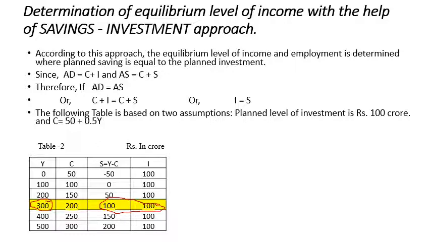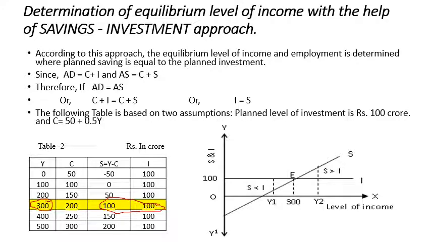Now if we plot it in a diagram, you will find the savings curve starts from the negative Y zone, intersects the Y axis, and moves upwards to the right, and the investment curve is parallel to the X axis, intersecting at point E at the 300 level of income, as we are discussing over here, where savings and investment are both equal to 100. That is our savings and investment approach, how the economy gets equilibrium.